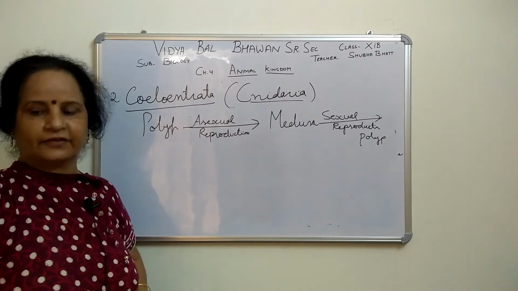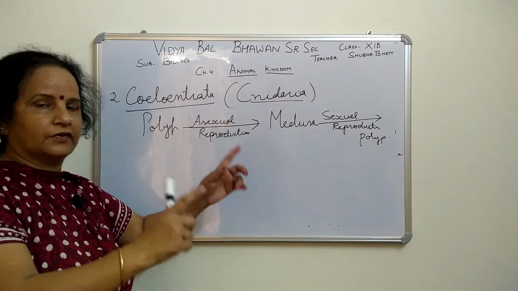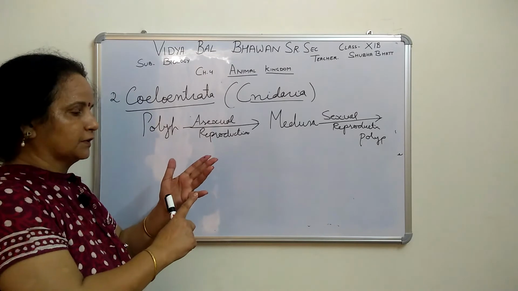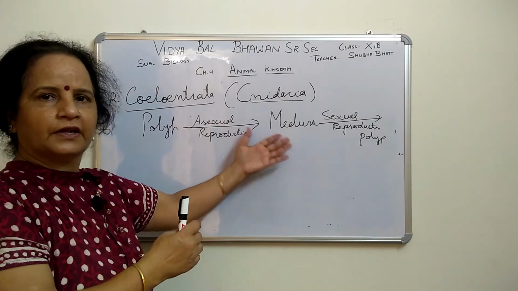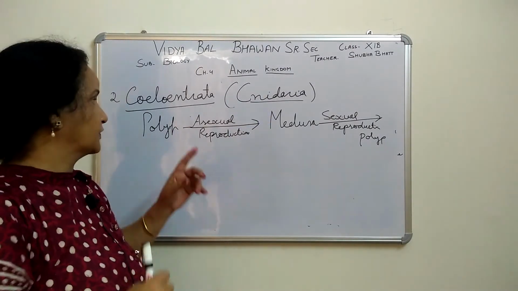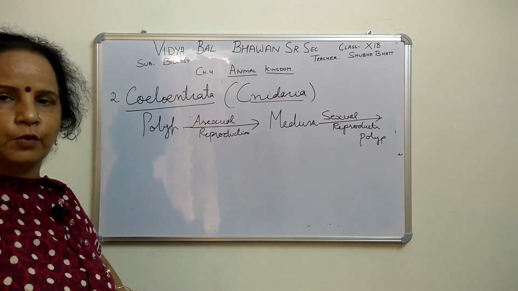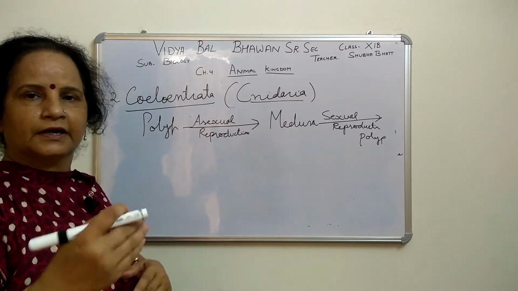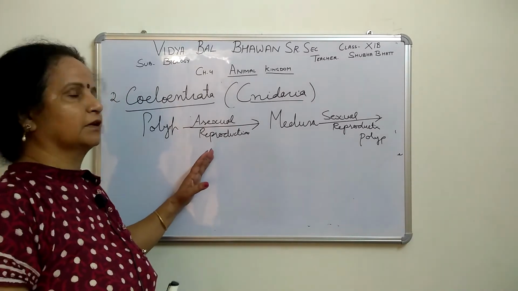Now the next one: we have seen all the bases of classification. Cellular tissue level is there, diploblastic is there. Third, it is acoelomate; coelom is not present here. When we talk about digestion, only one opening is there, so it is incomplete. Indirect development is also there; some show a larval stage, some do not.